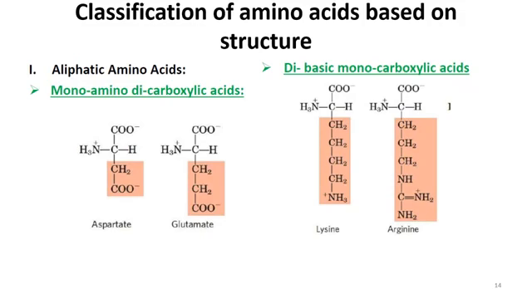say that aliphatic amino acids can be divided into two subcategories. One of them is monoamino dicarboxylic acid, and the second one is dibasic monocarboxylic acid. It means that we have two categories.